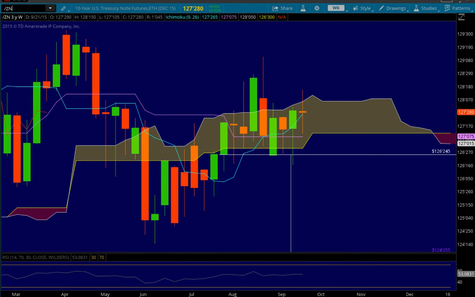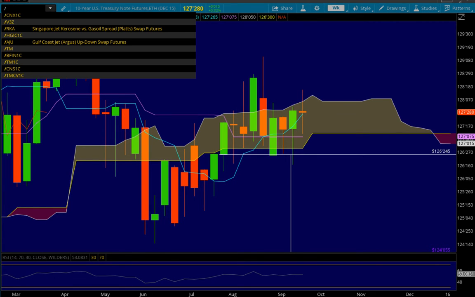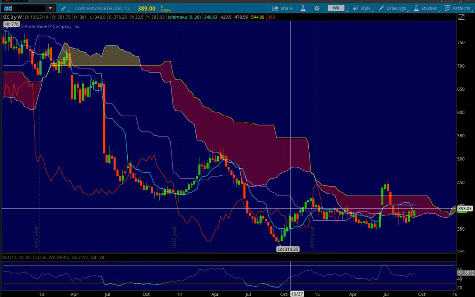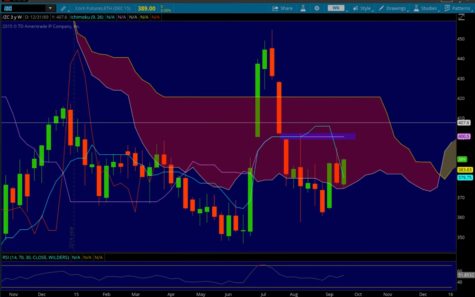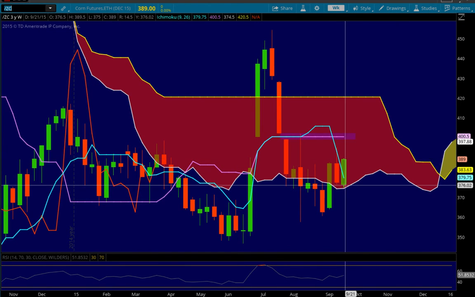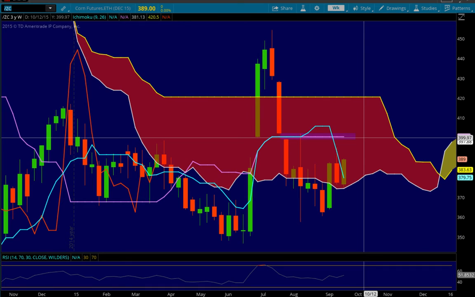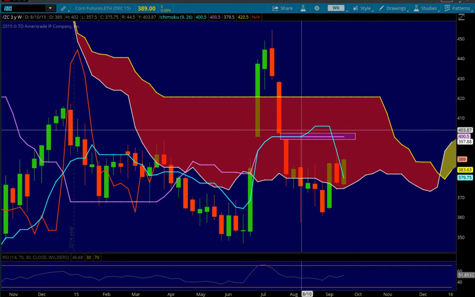What else should we look at? Let's look at some grains. Let's get corn. Corn on the weekly is holding its own, put in a nice bounce off the bottom of the cloud, and then got over the Tenkan-sen. That would have been a really good place to get long when we made it over the weekly Tenkan-sen here, because chances are pretty good that we could possibly come up and test or maybe even fill in this gap area.